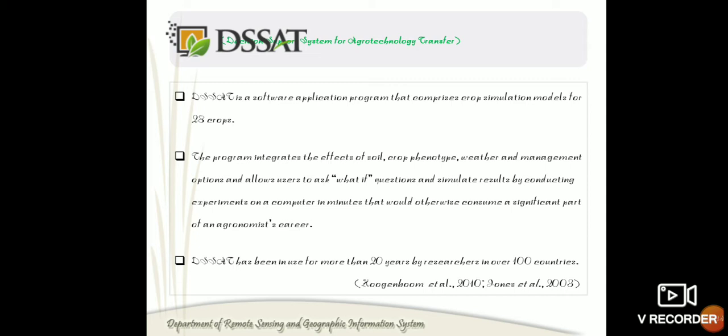And this software program includes soil and crop properties, soil and crop genotypes, weather, and management options, etc. And this system was developed by the US Agency for International Development between the years 1983 to 1993, and subsequently it was developed at IFDC by University of Florida, and then the USDA Agricultural Research Institute, and also ICASA, International Consortium for Agricultural System Applications.